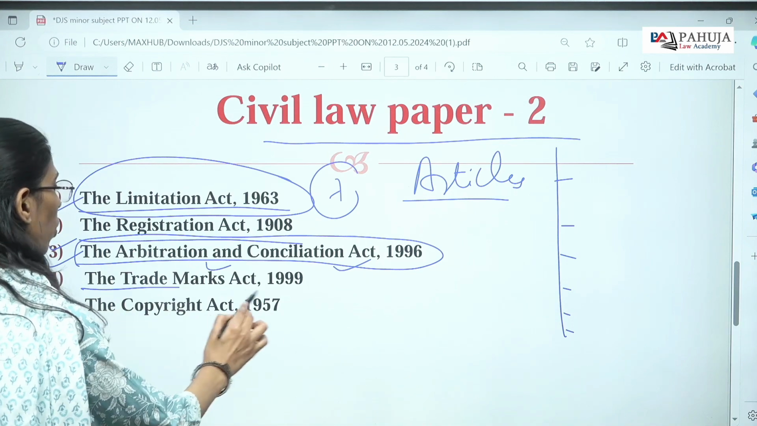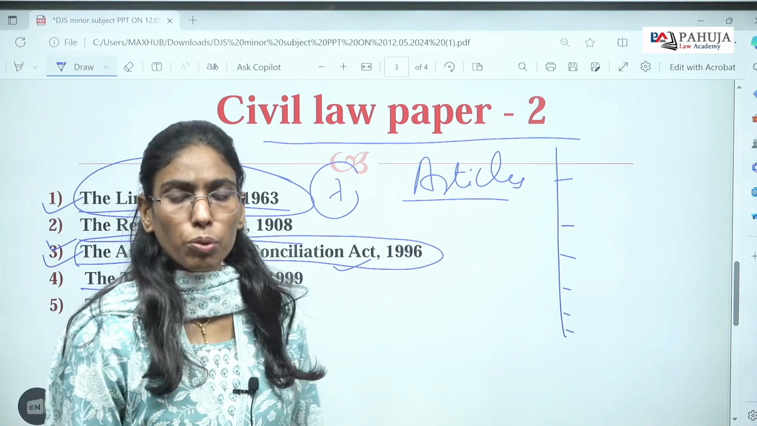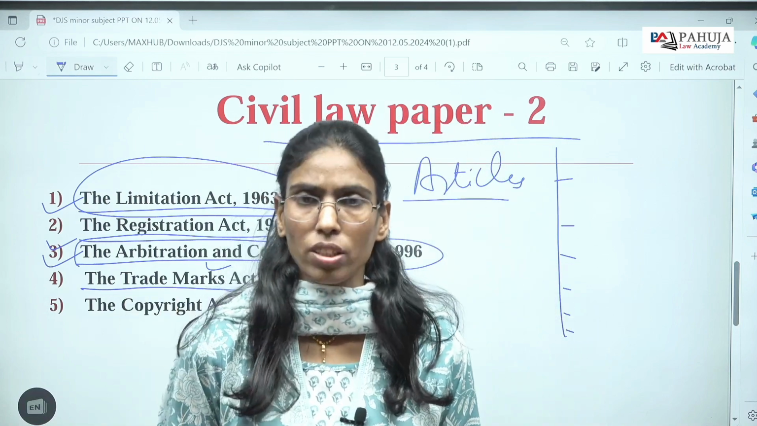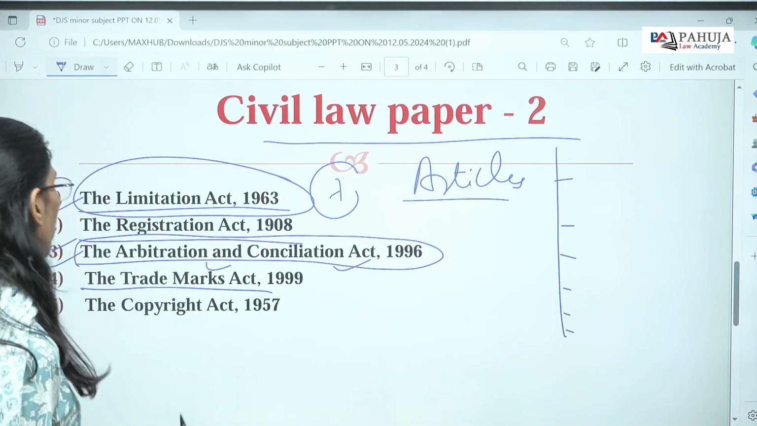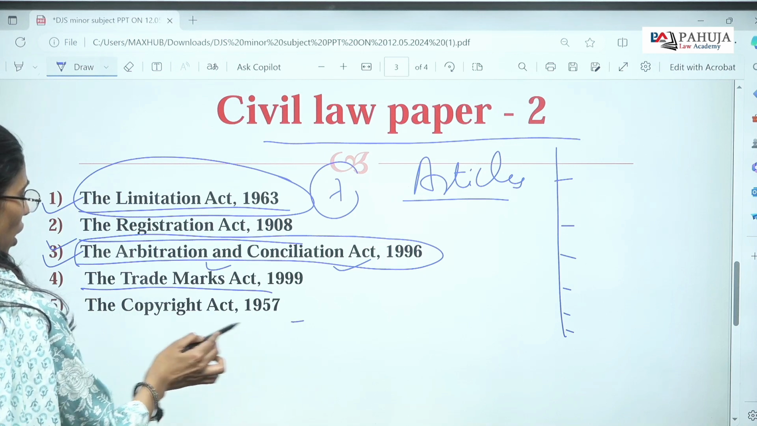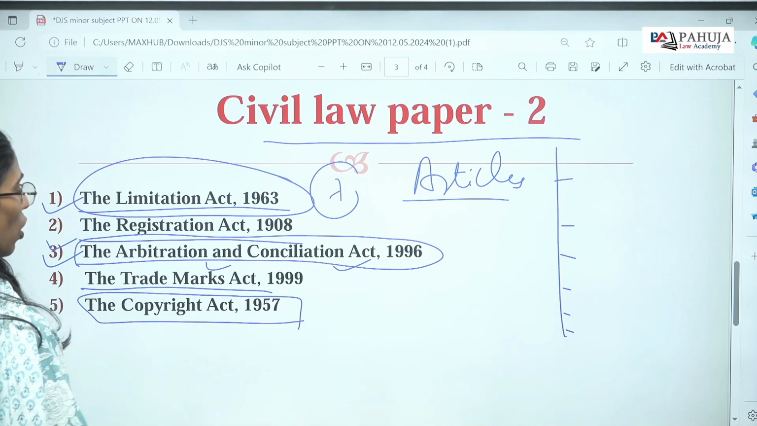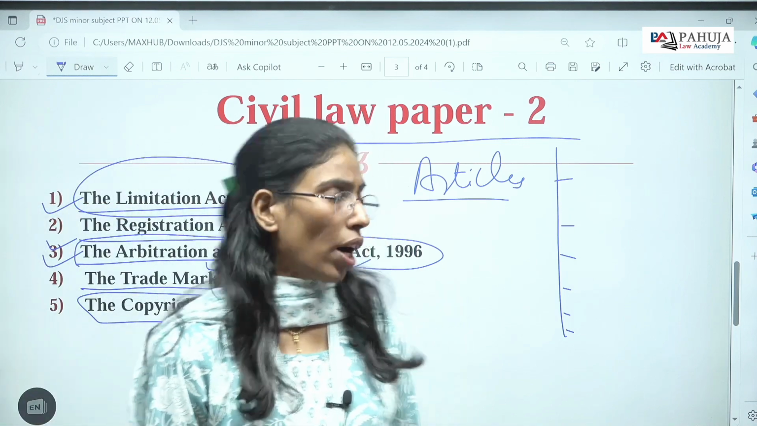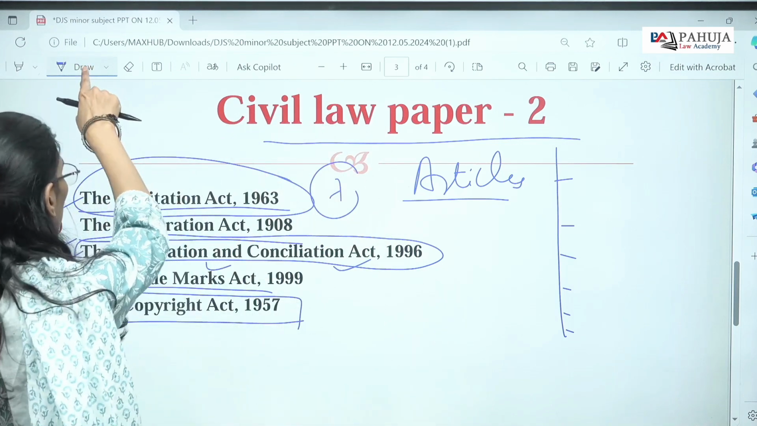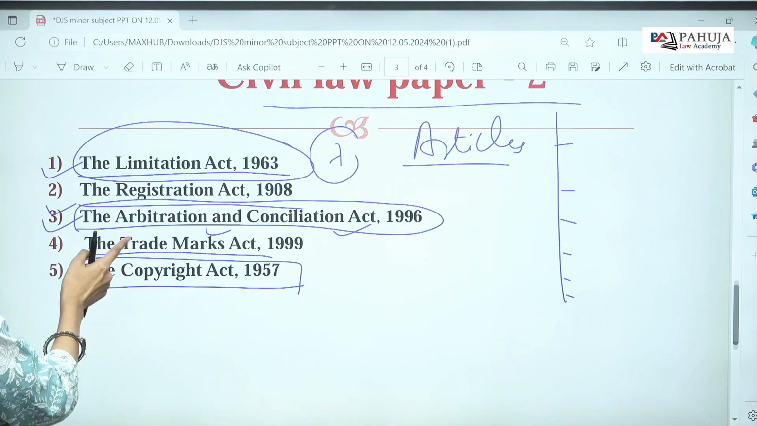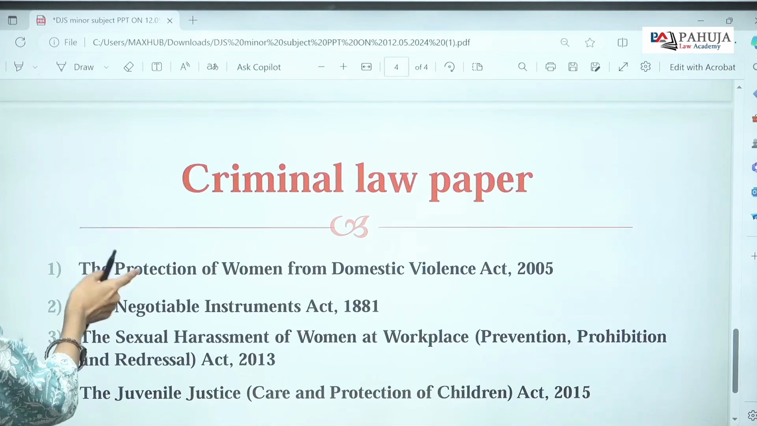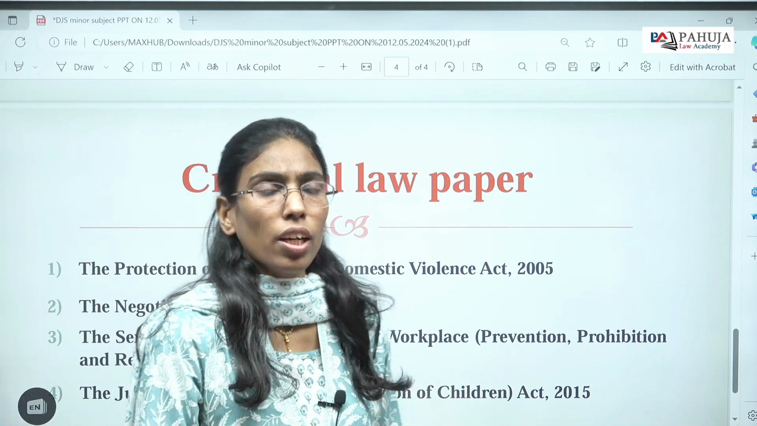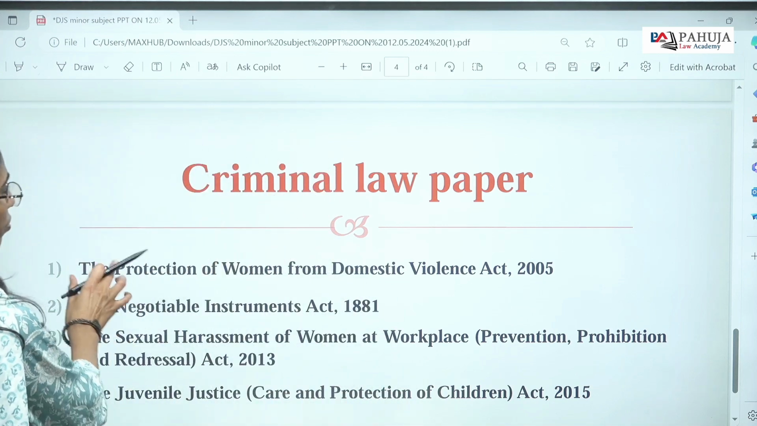Another important subject from which you can get 2 or 3 questions in the prelims, and in the mains you may have questions for 10 or 15 marks, is the Trademarks Act. And the last one under this civil law paper 2 is the Copyright Act 1957. It is also asked in the examination. This law talks about how any kind of writings or creations can be registered and then covered under the copyright law.